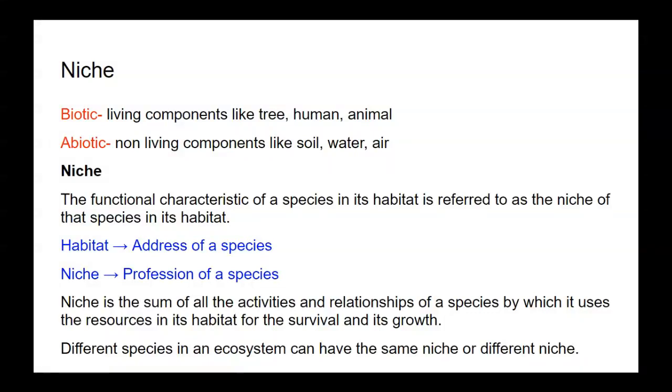Niche is the functional characteristic of a species in its habitat, and it is referred to as the niche of that species in its habitat. Habitat is the address of a species, but niche is the profession of a species. Niche is the sum of all the activities and relationships of a species by which it uses the resources in its habitat for its survival and growth. Different species in an ecosystem can have the same niche or different niches.